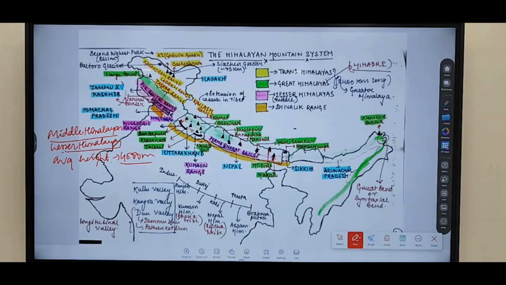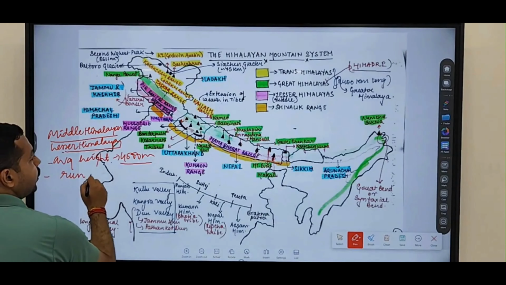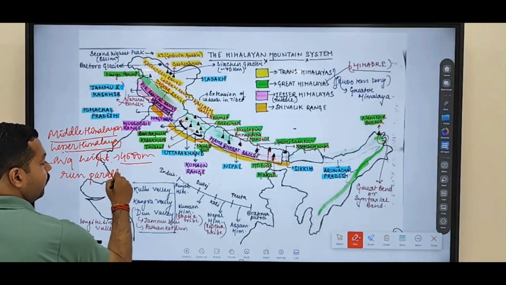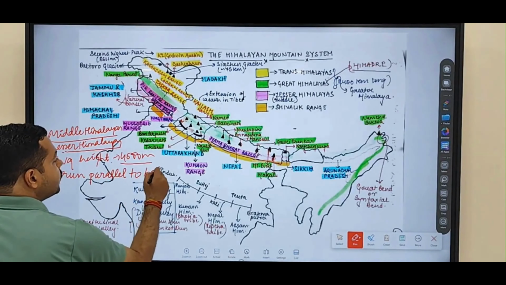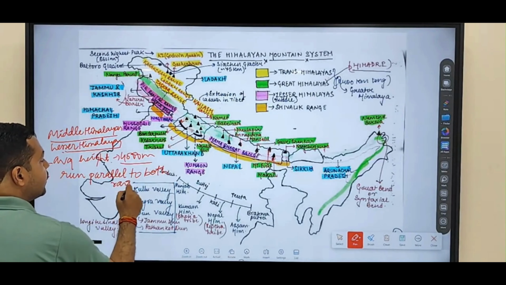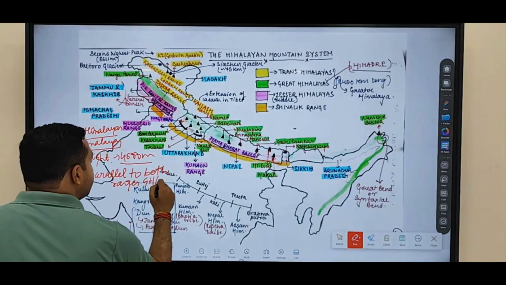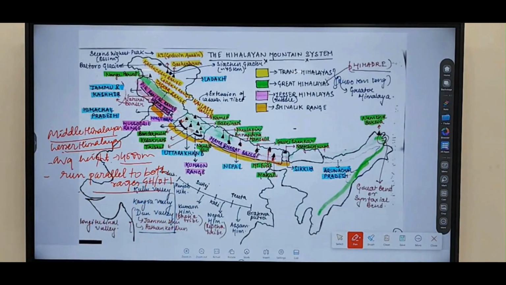Clear? Now it runs parallel to both ranges, that is, Greater Himalayas as well as Outer Himalayas. Fine.